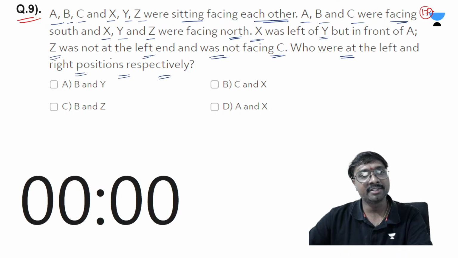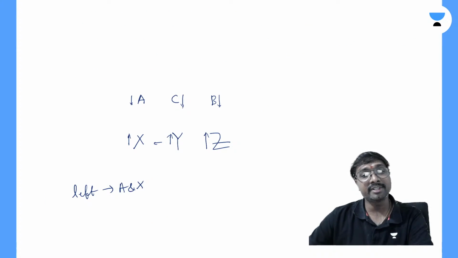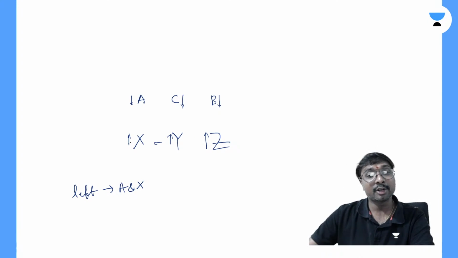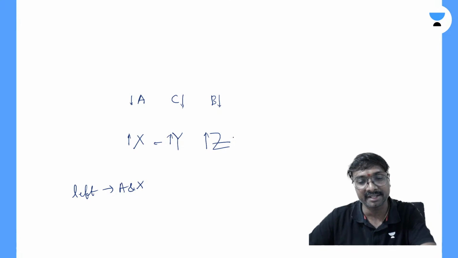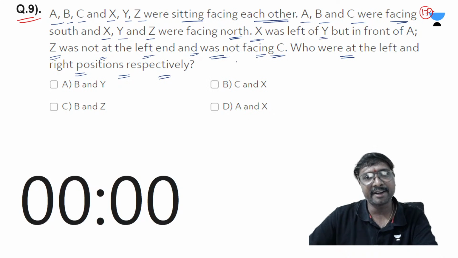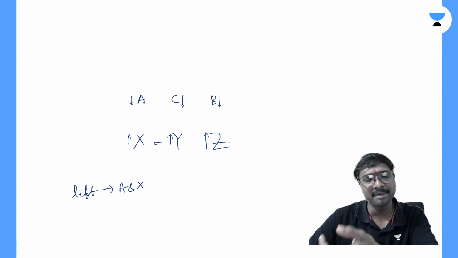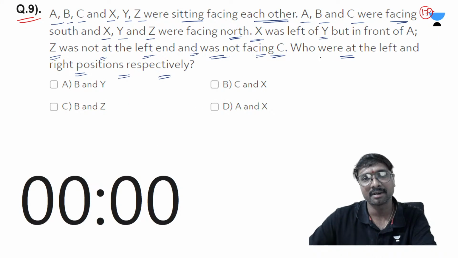Z was not at the left hand, and was not facing C. So Z is not at the left hand means it must be at the right extreme end. And not facing C means this must be facing B, definitely. So C will come in the center.